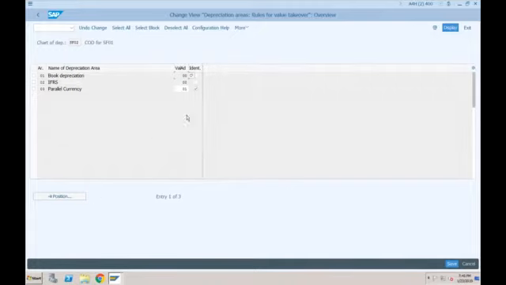You can see depreciation areas 01 and 02 are picking the values automatically, so they are not dependent on any other depreciation area. But depreciation area 03 is not posting anything, it is just picking the values from 01 and performing the conversion. So this can be INR, this can be Euro. Values will be picked in INR, but converted to Euro and then shown as it is in 03. So this is for APC.